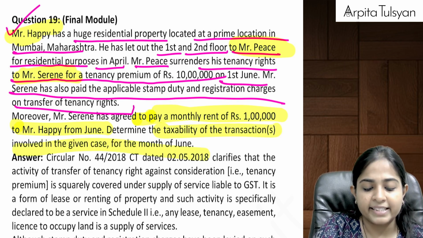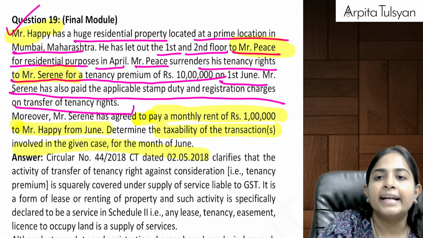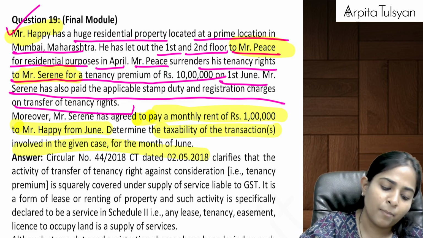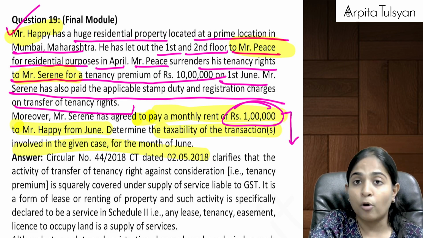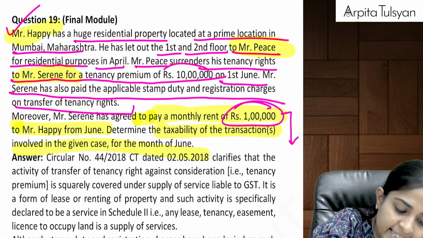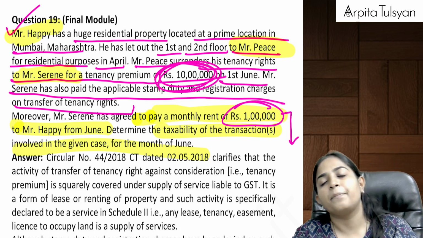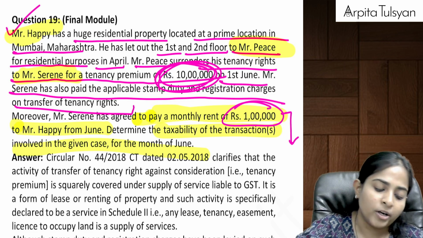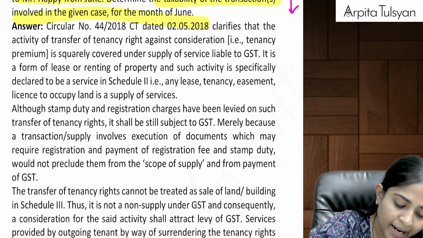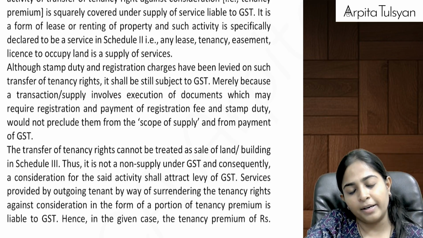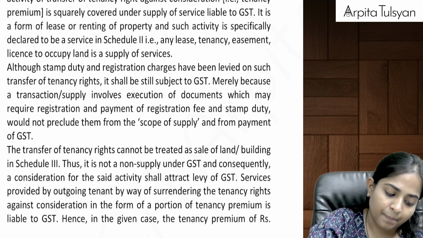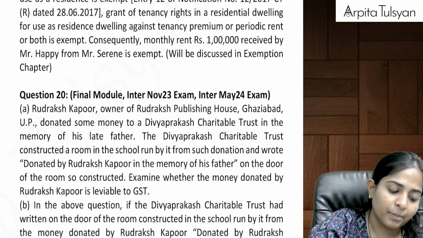This we have again studied in Schedule 2, that whenever there is renting of immovable property, this will be considered as supply of services, and any tenancy premium paid by the new tenant to the old tenant is also considered as supply of service, and therefore it will be a taxable supply, on which GST will be applicable.